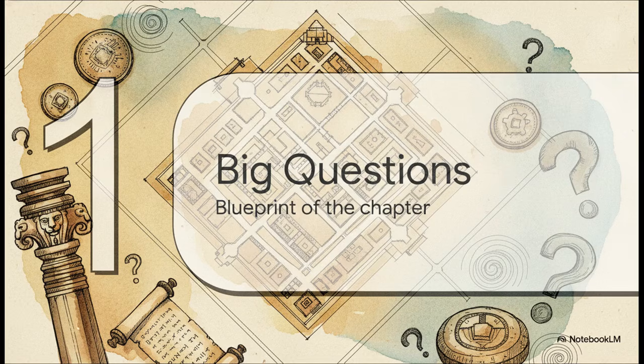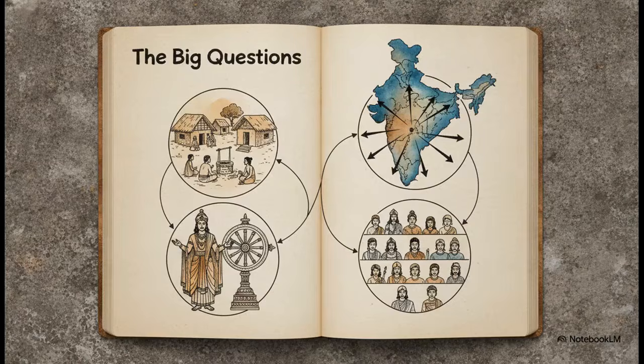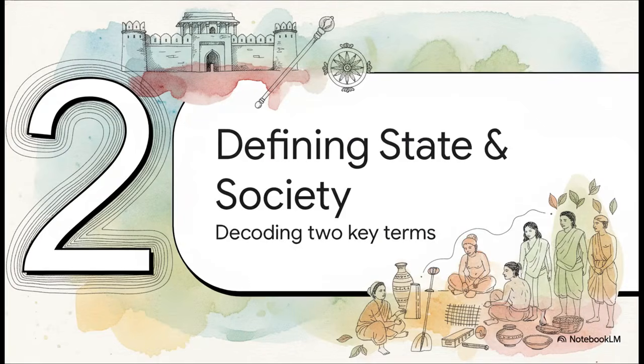This is basically the blueprint of our entire chapter. Your NCERT book gives us 4 major questions that will guide this whole journey. First, how did society and the state organize themselves prior to 1000 CE? Second, how did states actually emerge and spread across the Indian subcontinent? Third, how did concepts like Dharma and the Chakravarti Samrat create a sense of unity? And lastly, how did different social and administrative groups take shape? Just keep these in the back of your mind. By the time we're done here, you're going to be able to answer every single one of them without breaking a sweat.